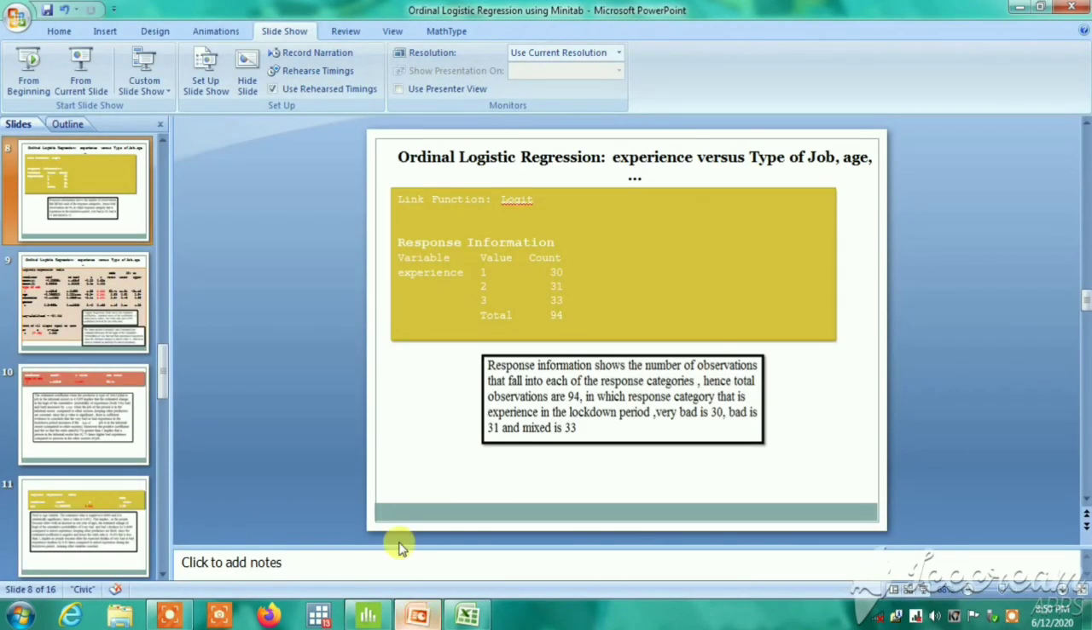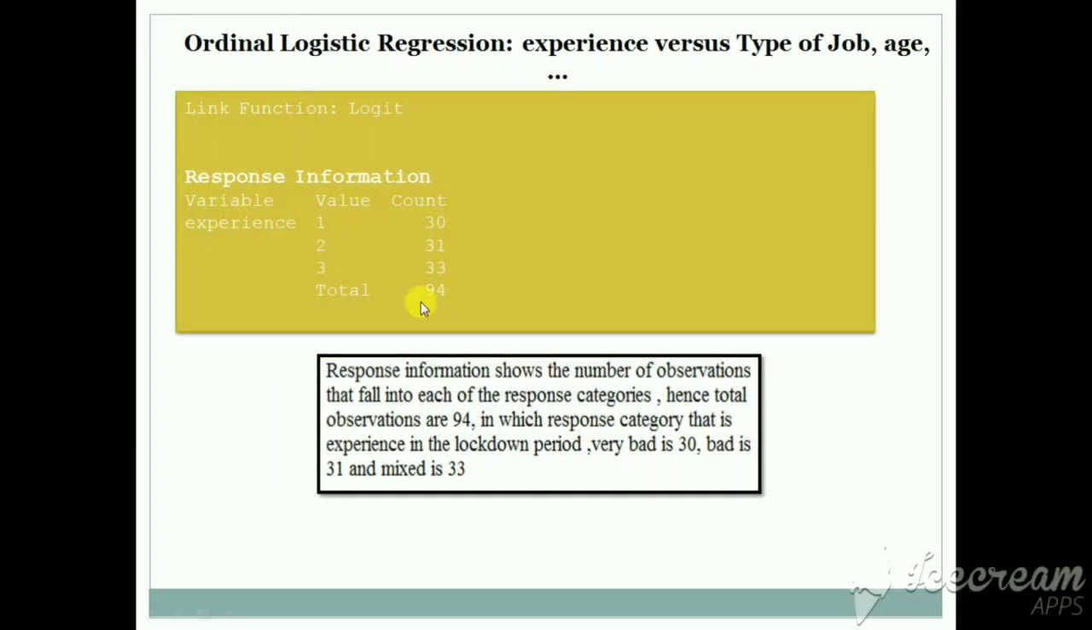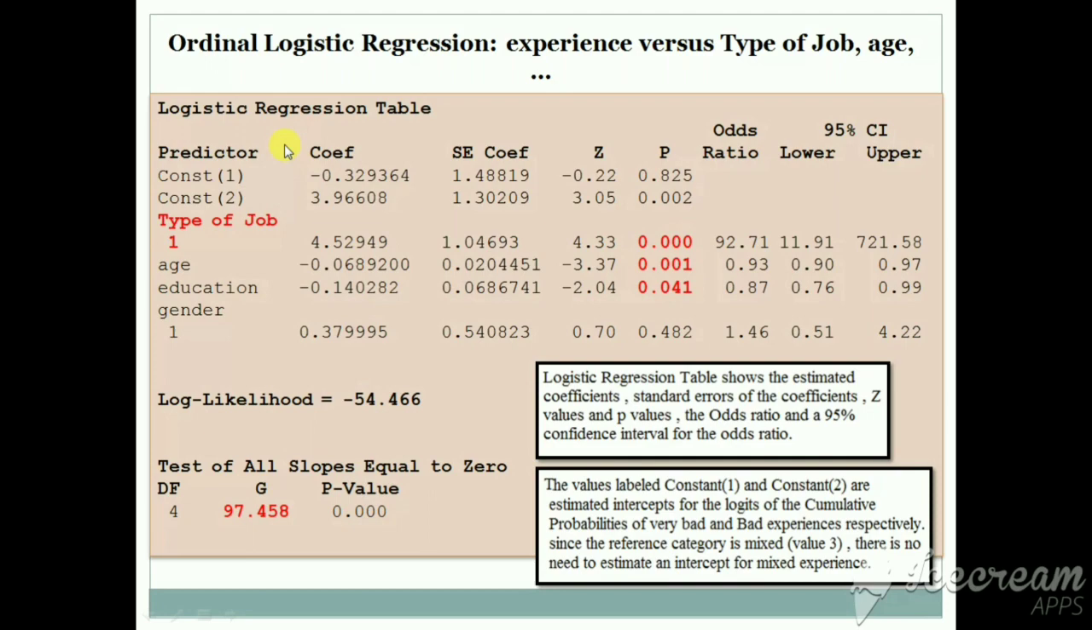How to explain? First it shows the link function is logit. The response information: the variable is experience in the lockdown time period, with values 1, 2, 3, and counts 30 for 1, 31 for 2, and 33 for 3. That means mixed response is 3. The total number of observations is 94, in which very bad is 30, bad is 31, and 33 is mixed. It will be explained one by one, but for the moment just have a look at the result.